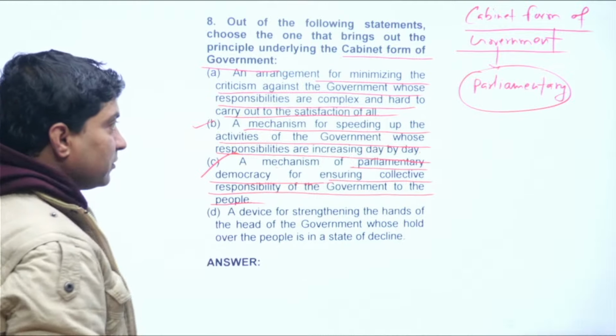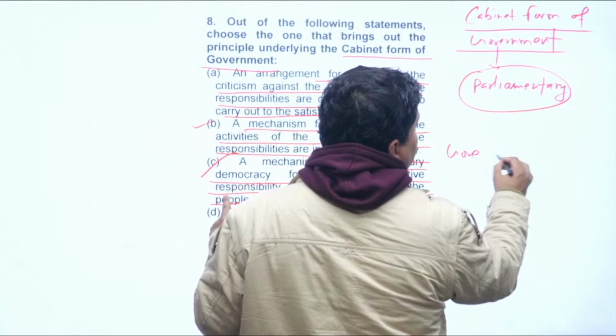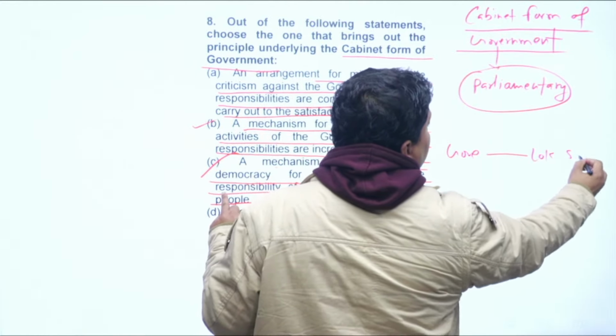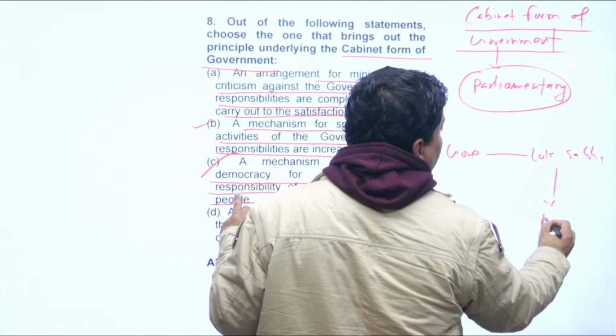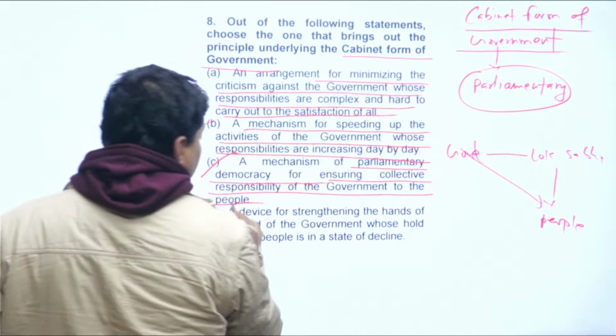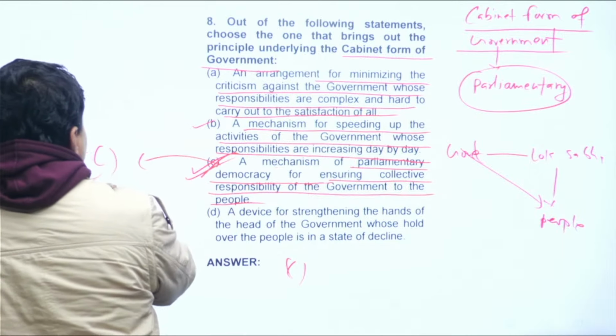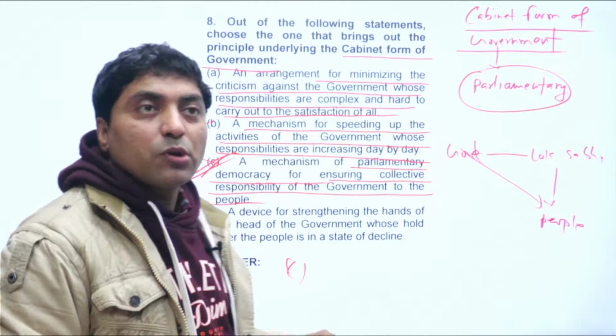Look here, the government is responsible to the Lok Sabha and to the people. So the government is responsible to the people. Now this C would be the answer. C would be the correct answer of this question.